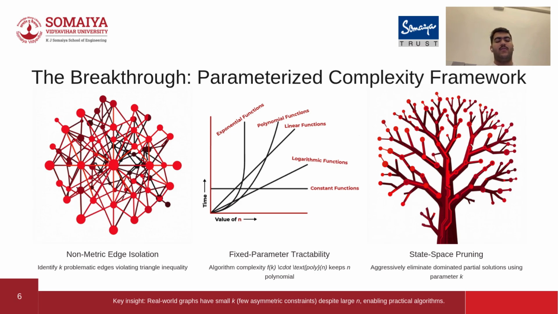This is the core breakthrough. The algorithm's heavy exponential complexity is now strictly limited to the small parameter k, while the main network size n remains comfortably polynomial. This allows us to aggressively prune the state space. If the algorithm sees a path that is clearly terrible, it eliminates it immediately using k as the bound, saving a massive amount of memory.